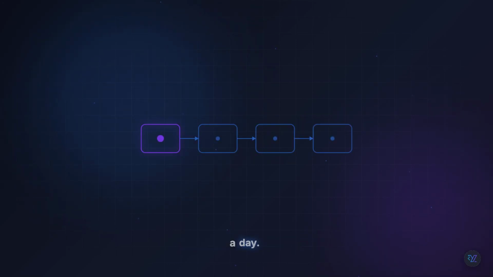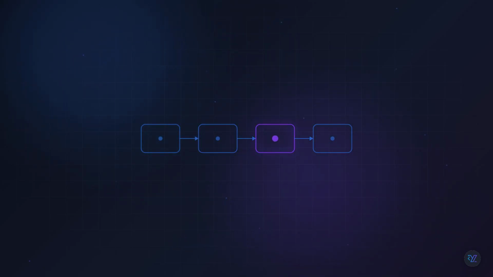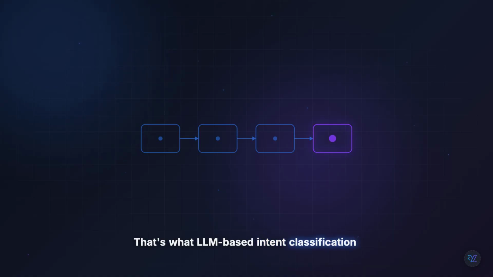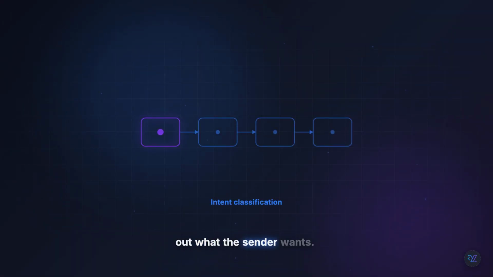You get 100 emails a day. Sorting them takes forever. But what if an AI could read every message, know exactly what it's about, and tell you where it needs to go? That's what LLM-based intent classification can do. Intent classification is just figuring out what the sender wants.